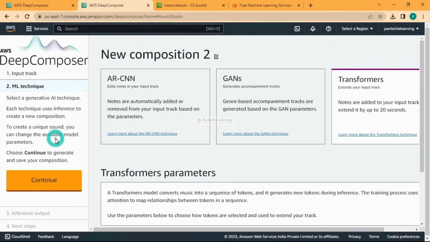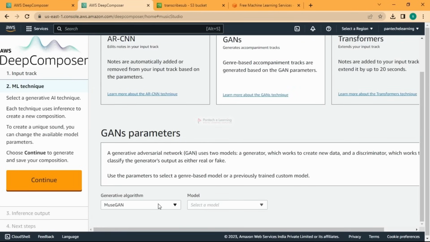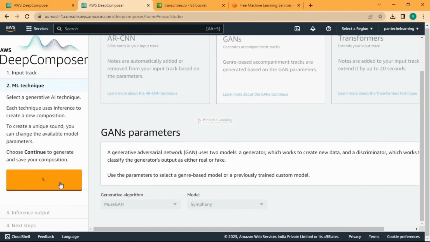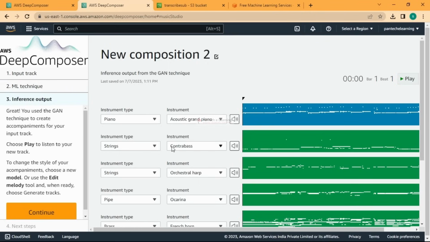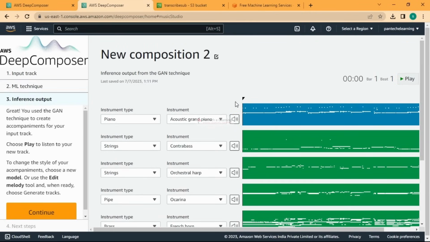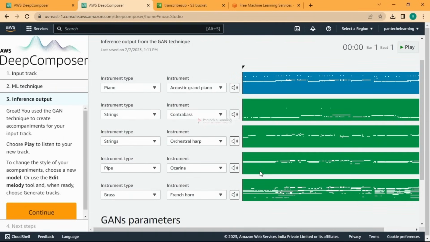So I'll go and continue with this, and we'll go with genre based, and you can select the algorithm and then which music you want. I want it in symphony, so I'll go and continue this. So this is going to generate that music, so I will try to analyze it. And this is the thing. So with your original thing, it is going to add some more music, and you can find whichever music has been added. So if you want, you can mute that too.